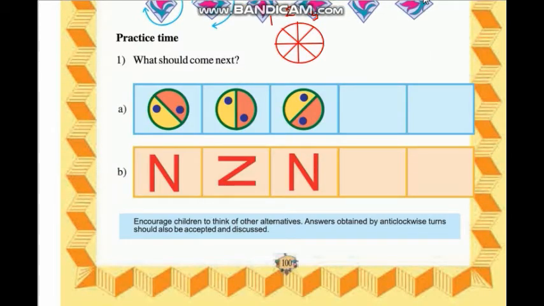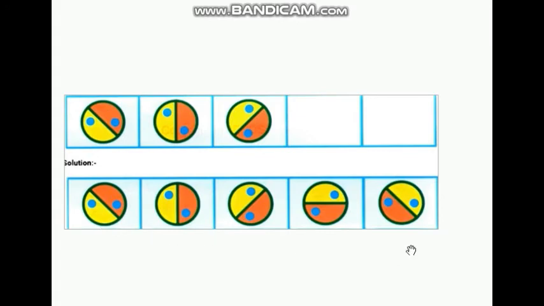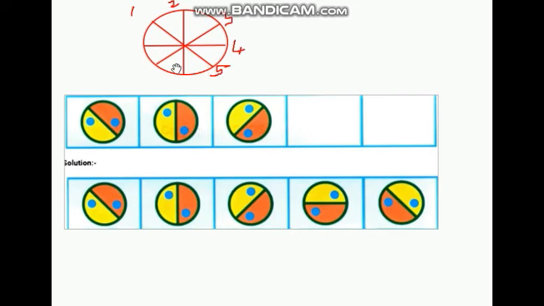Now here is practice time. First one is what should come next. So children, observe this pattern. This pattern takes 45 degrees each time. So children, first I will draw here a degree clock. So this is a degree clock. It has 8 parts. 1, 2, 3, 4, 5, 6, 7 and 8. This is 90 degrees, and 90 degrees divided into 2 is 45 degrees. This circle moves on 45 degrees.